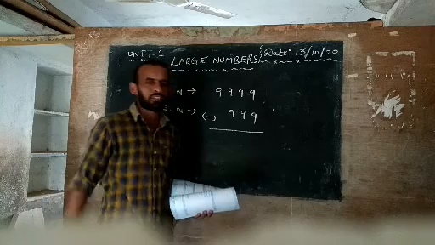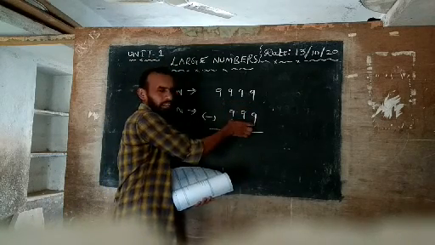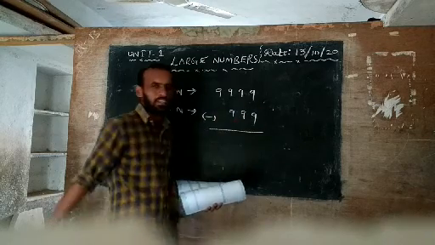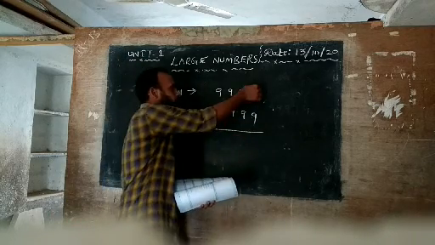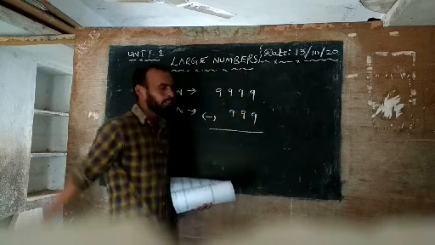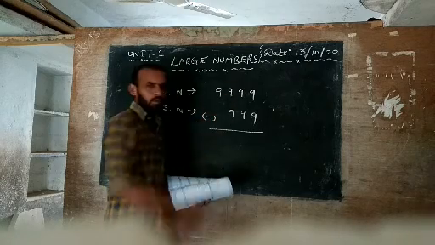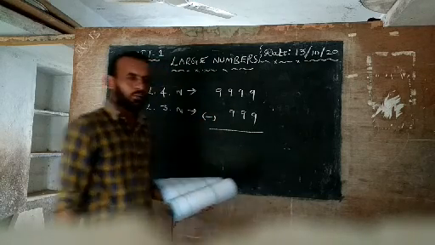You made a big mistake. Don't write the 999 like that; write it perfectly. Ones place below ones place, tens place below tens place, hundreds place below hundreds place, and thousands place below thousands place. Okay.